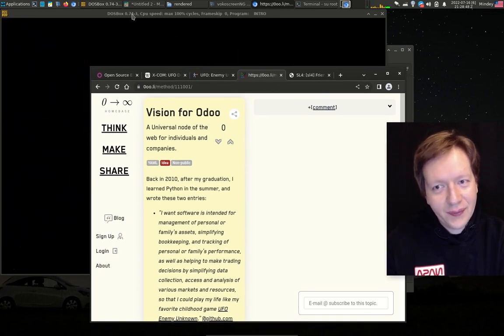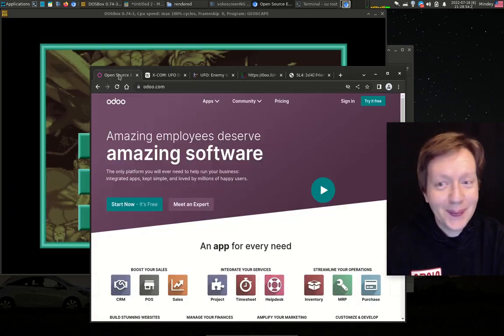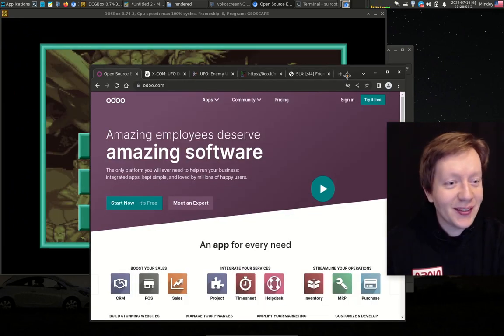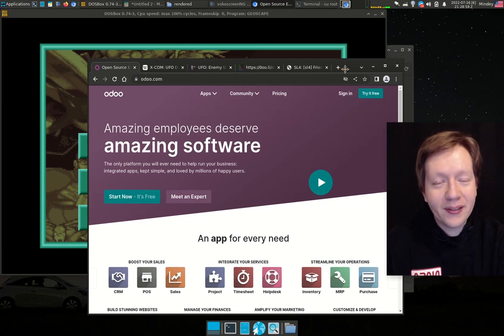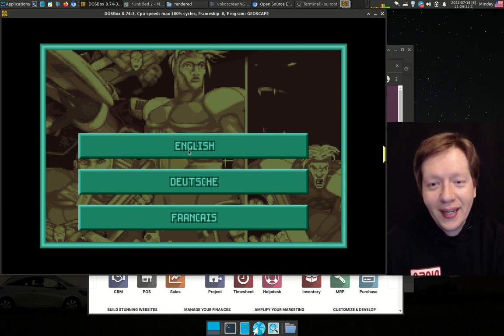when I was searching for this game, the closest software that I found to this game was Odoo, the open source enterprise resource planning software, because it allows you to essentially emulate what we do in this game: building bases around the world, managing their finances, and going on missions. Let me show you how this game actually goes. Really, there are elements of economy, of expense management, of action.